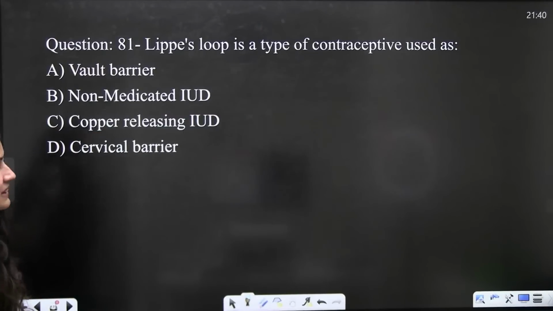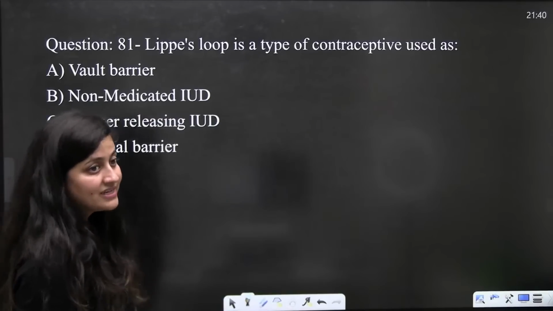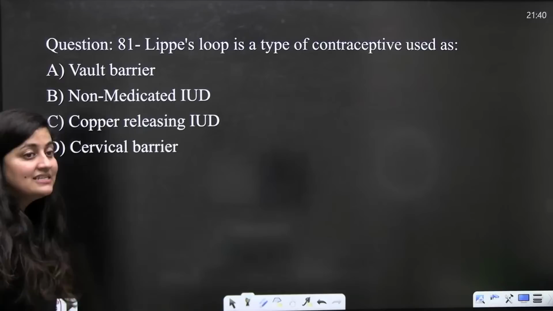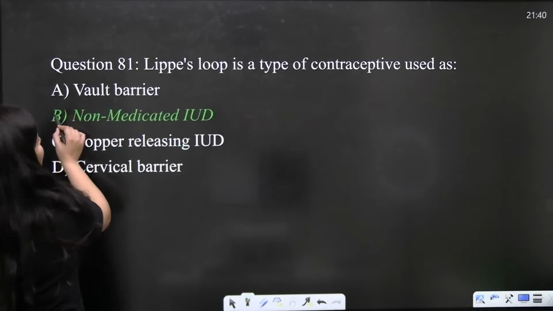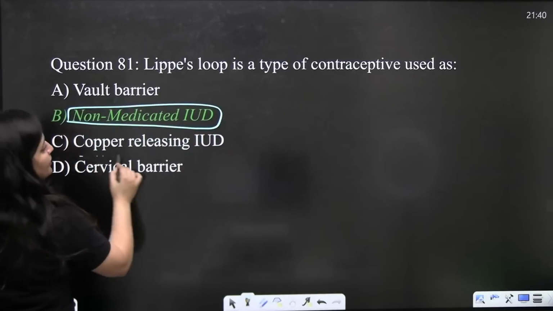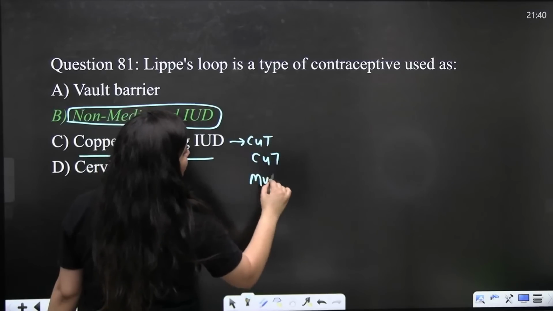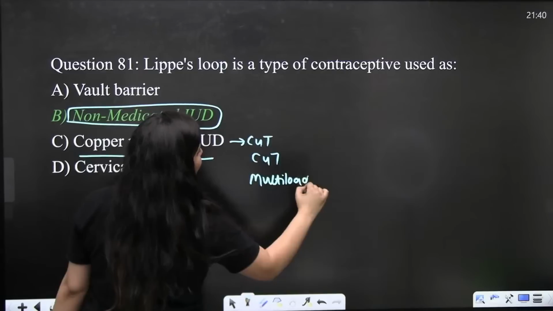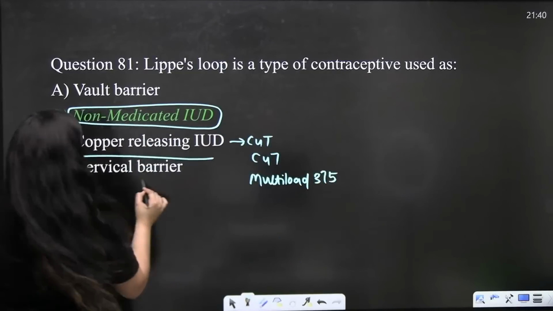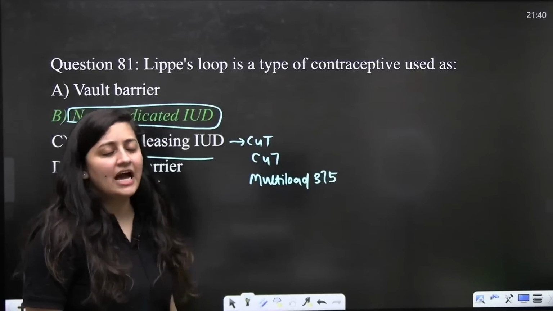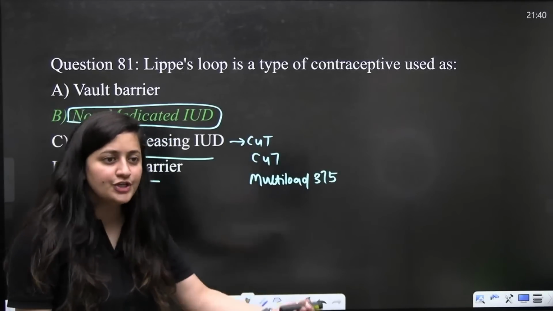Immunosuppressive agent. Now, Lippes loop is a type of contraceptive which is used as a non-medicated IUD, right? So which one is the copper releasing IUD? Copper T, copper 7, multiload 375, right? Done. So hormone releasing IUD is Progestasert, LNG 20.